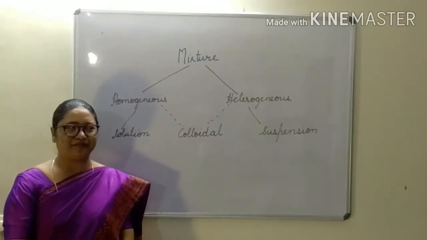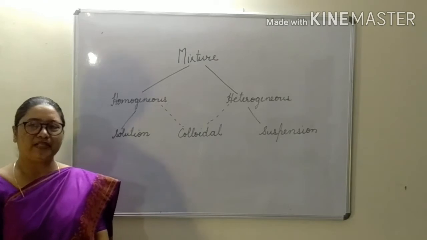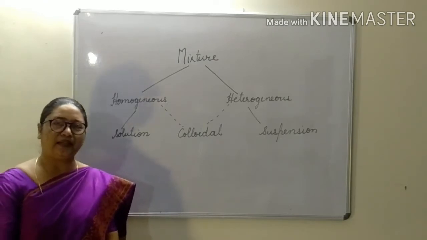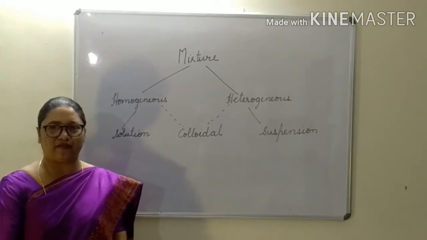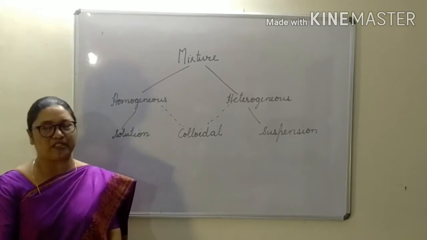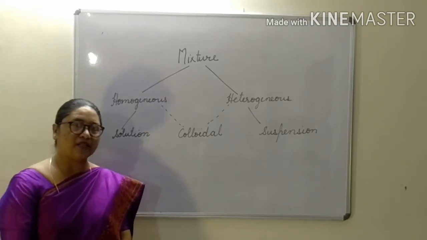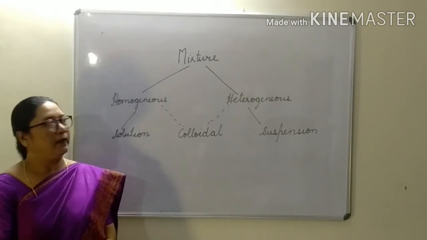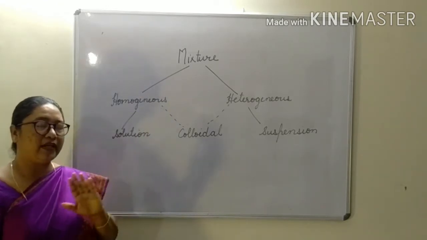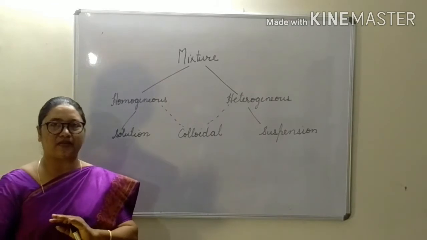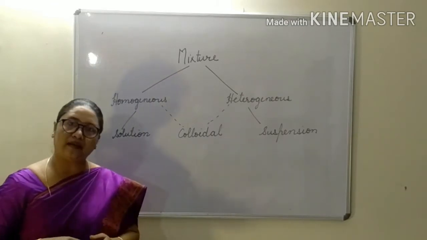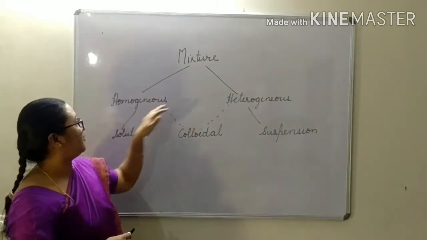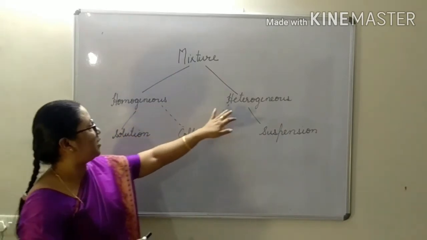Hello everyone. So we have already seen what is matter. Anything and everything which has mass and which occupies space is matter. Matter is classified into pure substances and mixtures. We have already seen pure substances are categorized into elements and compounds. Mixtures are classified into homogeneous and heterogeneous.